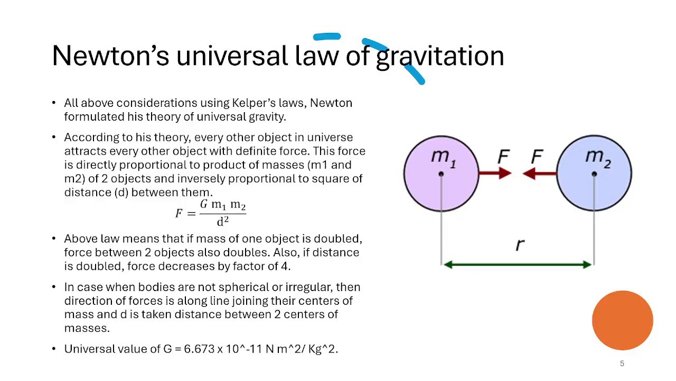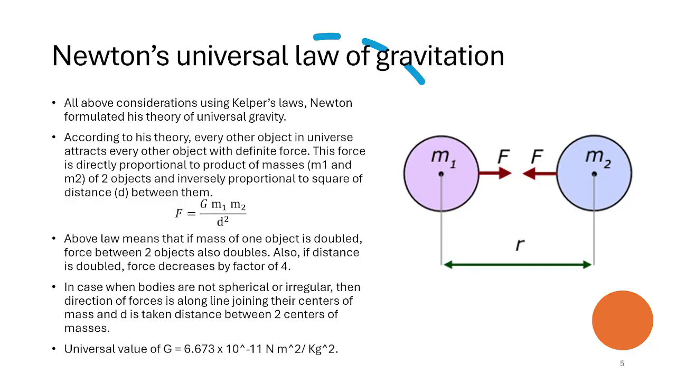So the formula becomes F, the gravitational force, is equal to G, where G is the universal gravitational constant, times m1 m2, the masses of the two objects, divided by d square, or r square we can say, the square of the distance between them. Now the above law means that if the mass of one object is doubled, then the force between the two objects will also double. But if the distance is doubled, the force will decrease by a factor of 4.